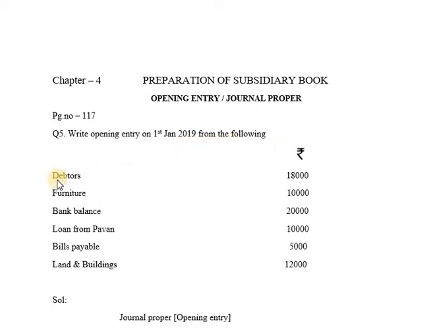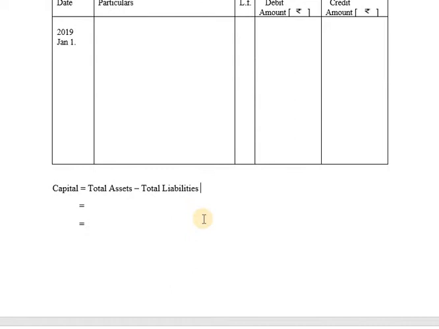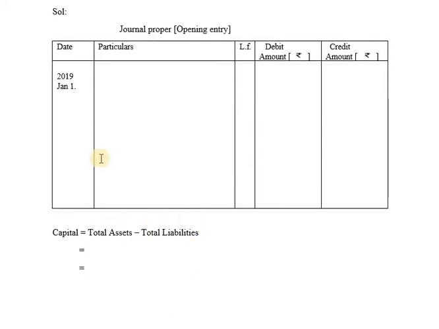So here are some of the assets and liabilities given in the question. Debtors 18,000, furniture 10,000, bank balance 20,000, loan from Pawan 10,000, bills payable 5,000, land and buildings 12,000. So you are required to pass opening entry. The format for opening entry is same as that of journal entries. The format for opening entry is date, particulars, LF, which stands for ledger folio, debit amount rupees, credit amount rupees.